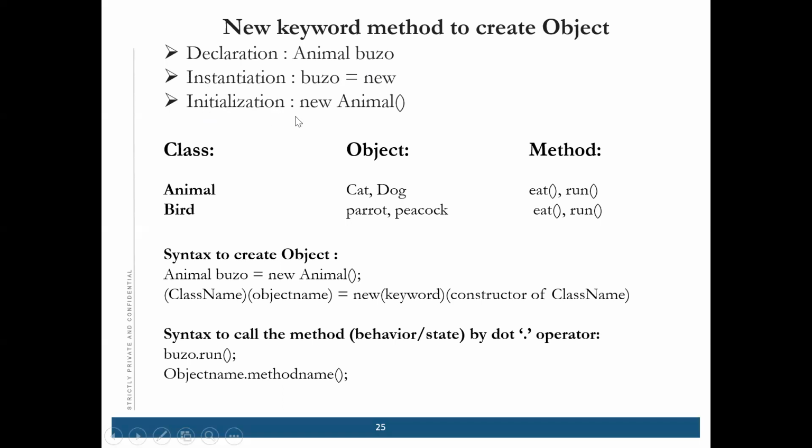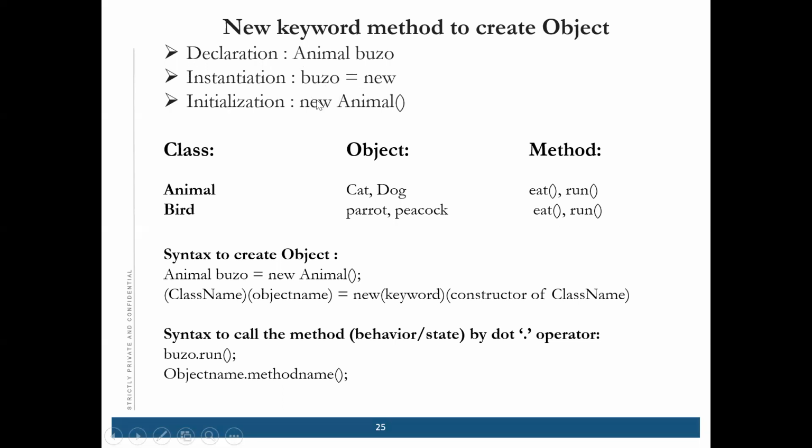What is initialization? Initialization is giving that value to the class as a constructor. I have not told you about the constructor yet. In today's class, we will learn about the constructor also. So this is a constructor of this class. What is a constructor? It has the same name as the class.